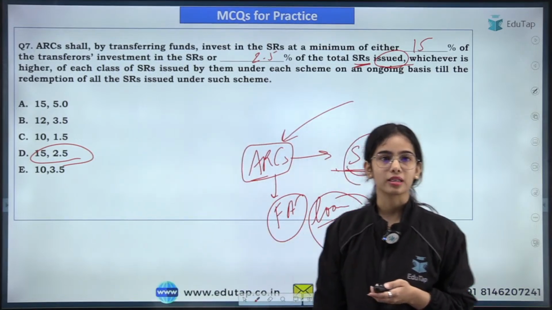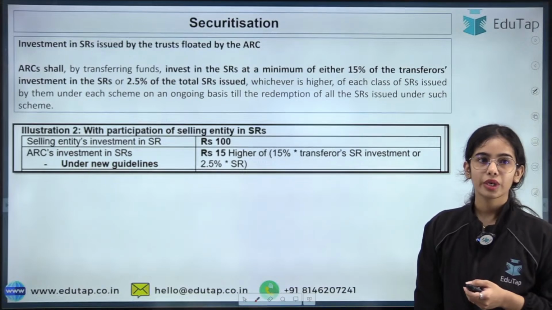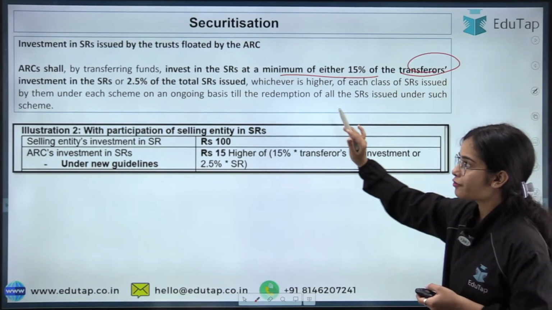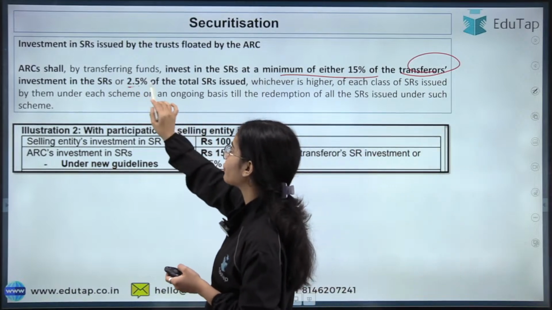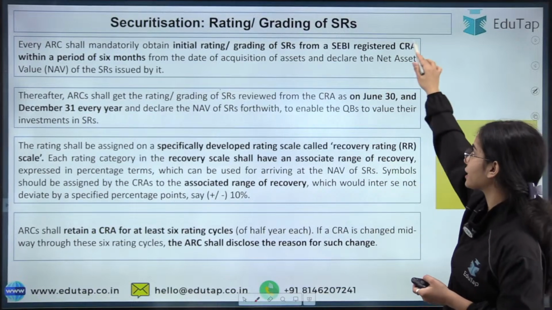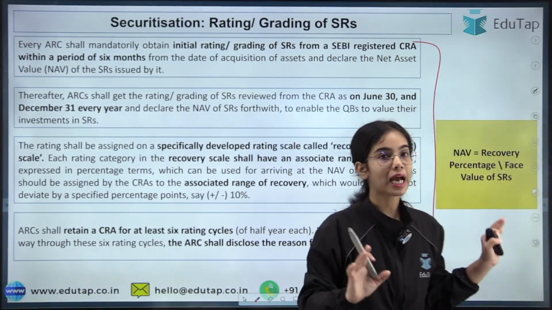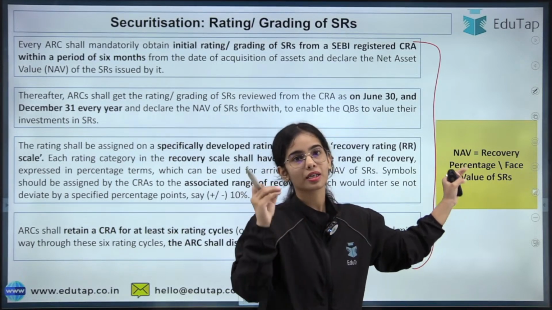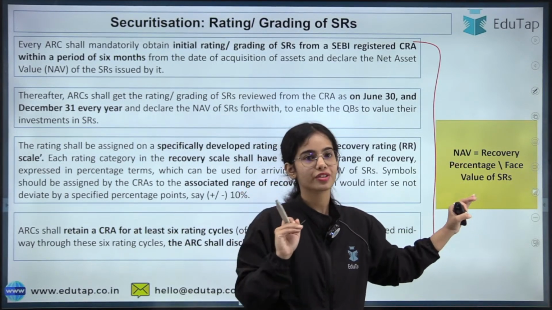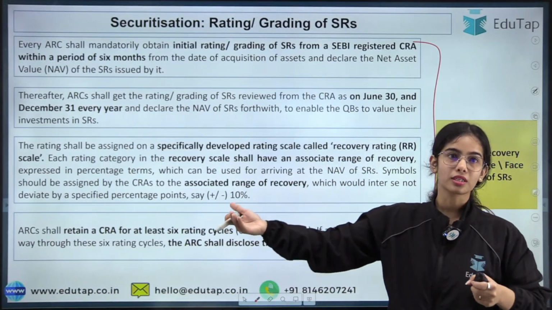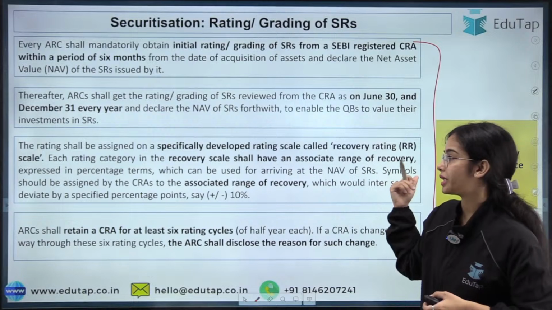Yes, titanium, correct. So here, a minimum of either 15% of the transferor's investment in the security receipts or 2.5% of the total security receipts that is issued. Okay, there is also the rating criteria. In this, the main idea is that the NAV of the security receipts is the recovery percentage divided by the face value of the security receipts. So this is how the NAV of the investment in the security receipts is calculated.